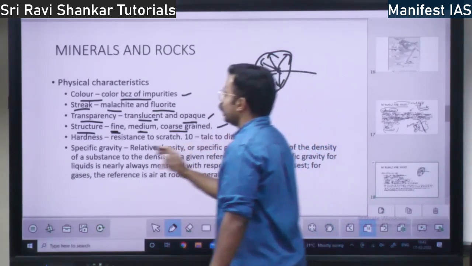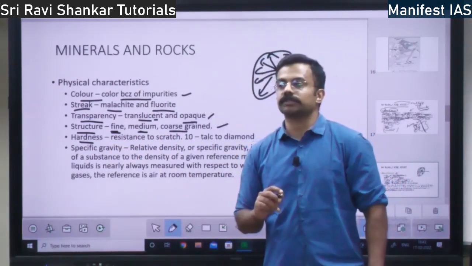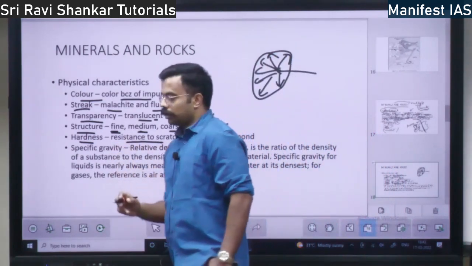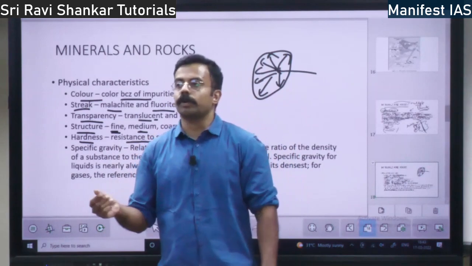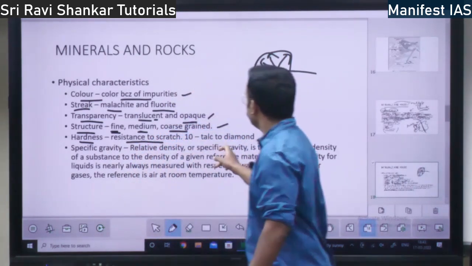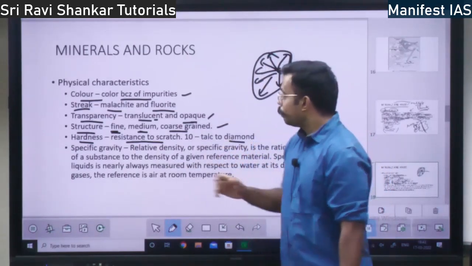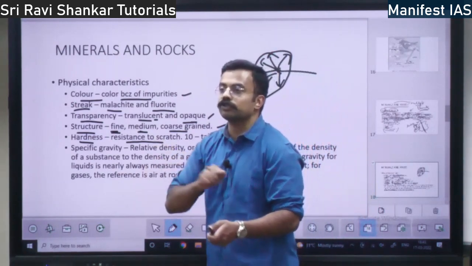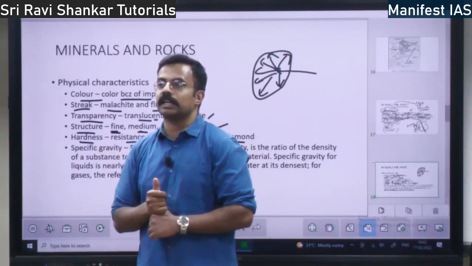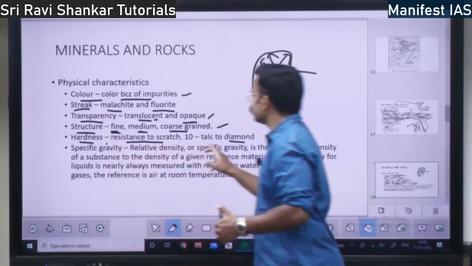Next, then you have hardness. Hardness means resistance of the minerals to scratch. If you take talcum powder, is it hard? No. On the other hand, you take diamond. Is it hard? Yes, it can cut you. So based on the resistance to scratch, if you scratch on that mineral, whether it is going to scratch the particular object. So the hardness is resistance to scratch.